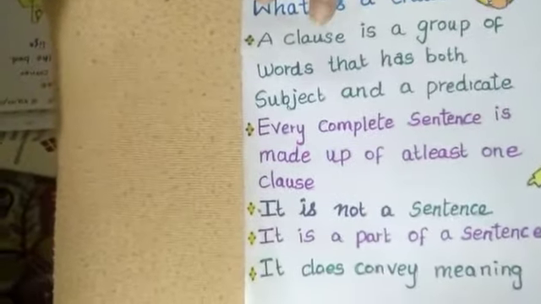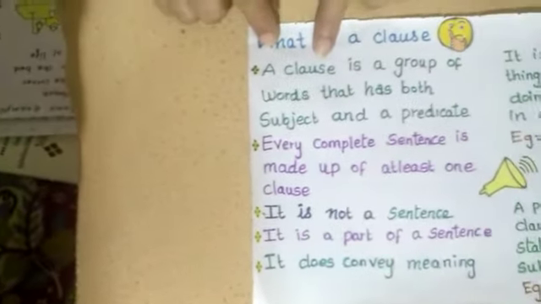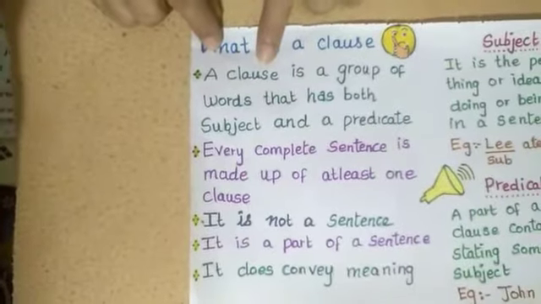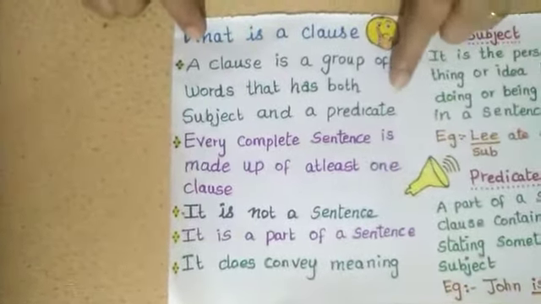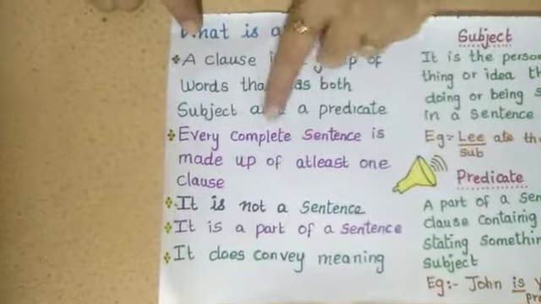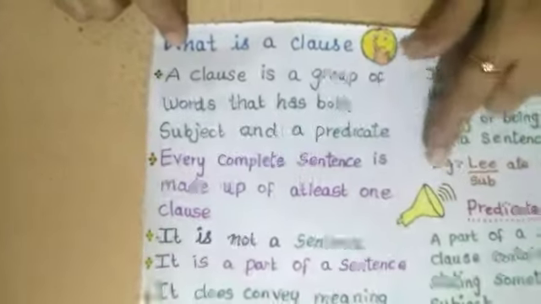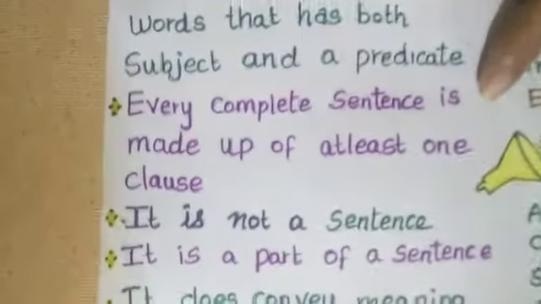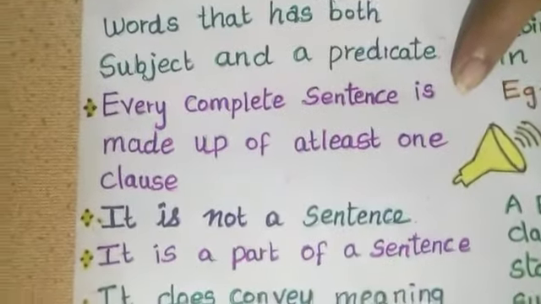But a clause contains subject and predicate, so it conveys a meaning. Every complete sentence is made up of at least one clause. At least one clause means in some sentences you may have two clauses also.